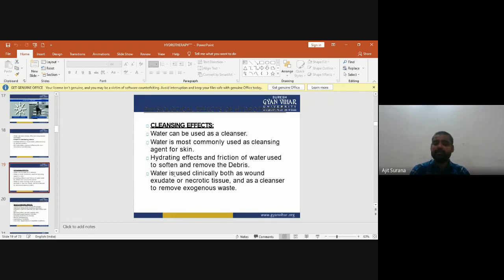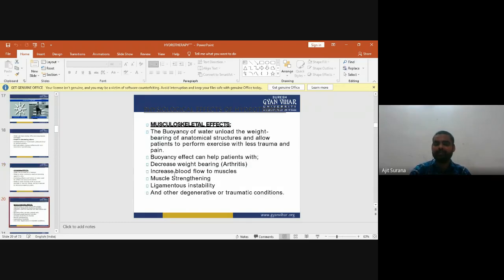Water is mainly used clinically both for wound exudates or necrotic tissues and as a cleanser to remove exogenous waste. Now the second one is the musculoskeletal effects of hydrotherapy.